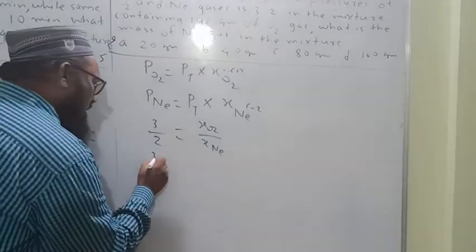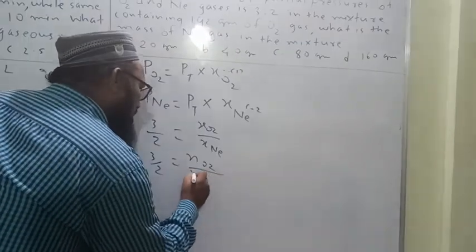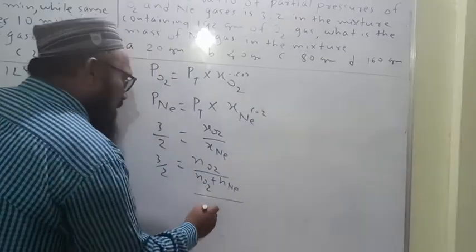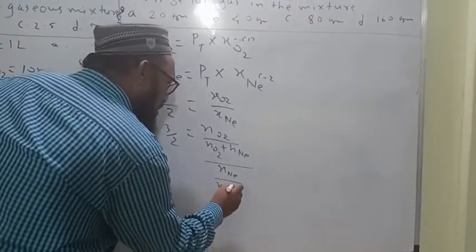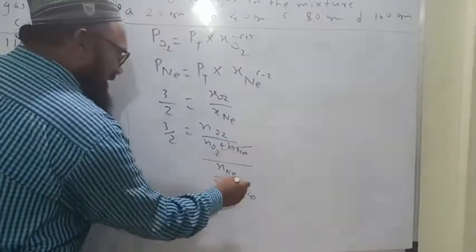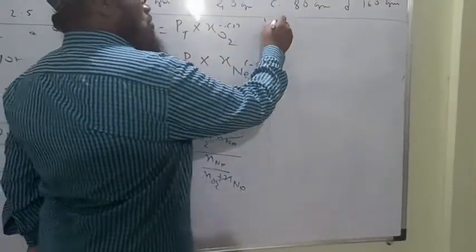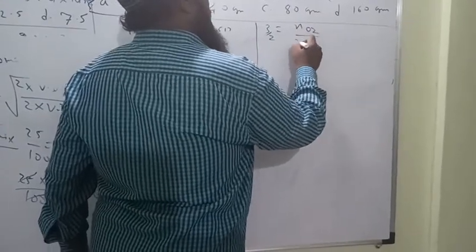Then 3 by 2 is number of moles of O2 upon number of moles of O2 plus number of moles of neon, upon number of moles of neon upon number of moles of O2 plus number of moles of neon. This gets cancelled.